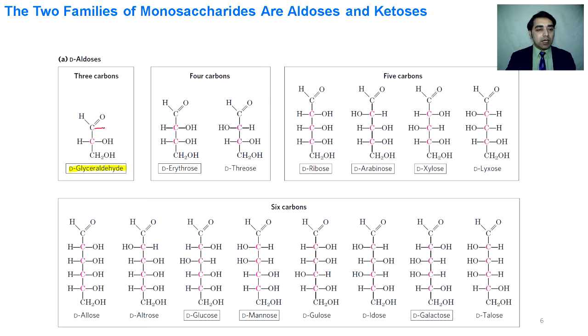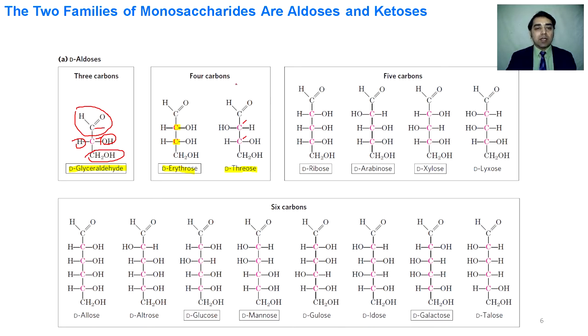It contains 3 carbons, 1, 2 and 3. If we see the middle carbon, it contains 4 different groups attached to it. This is first OH, this one is aldehyde, this one is hydrogen, and this one is the CH2OH group. If 4 different groups are attached to a center, it is called the asymmetric center, and this asymmetric center has been shown in red. If we see erythrose, it contains 2 asymmetric centers that are shown in red. And if we see D-threose, it again contains 2 asymmetric centers. Threose has 4 carbons and 2 asymmetric centers.